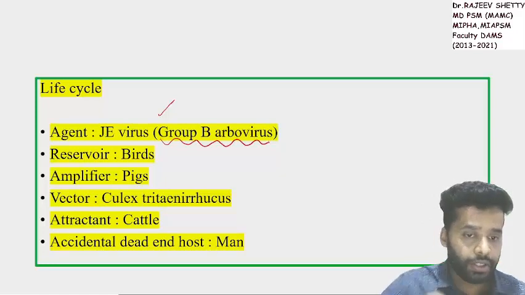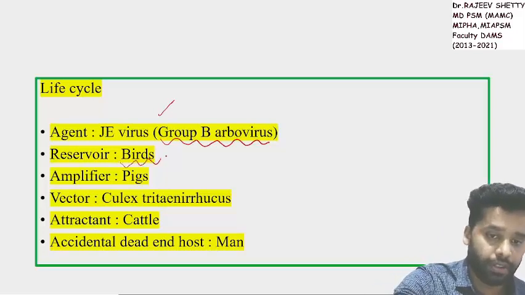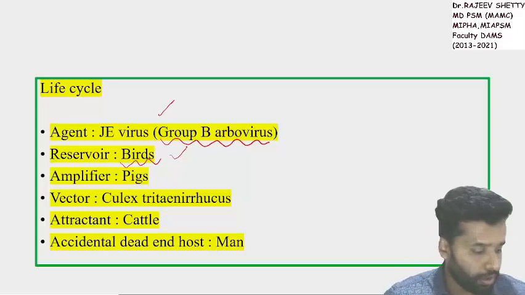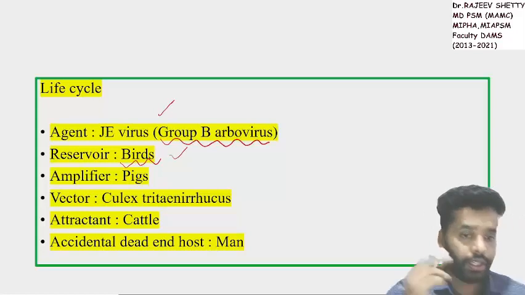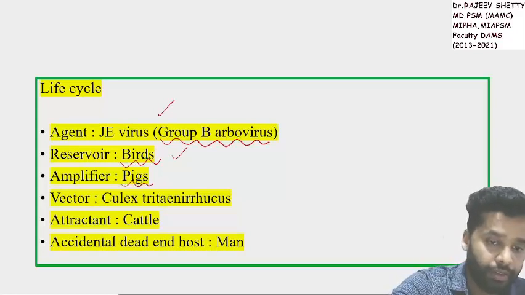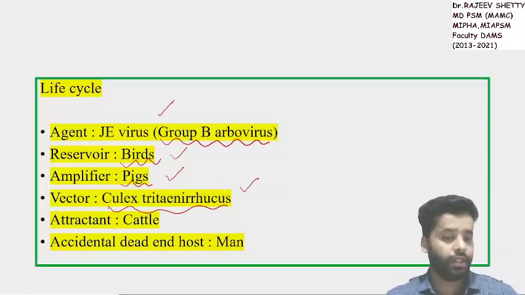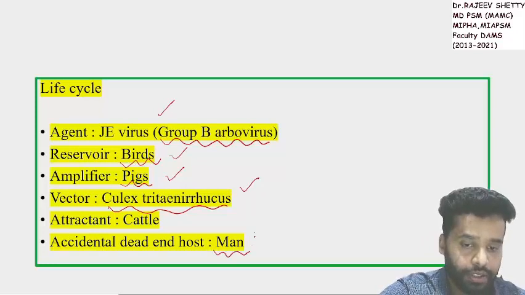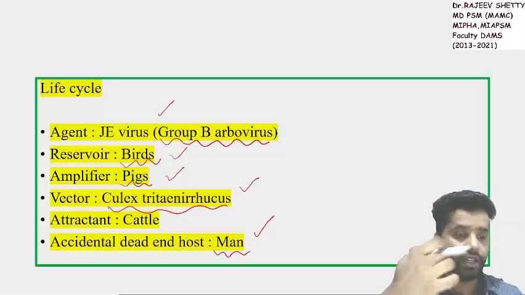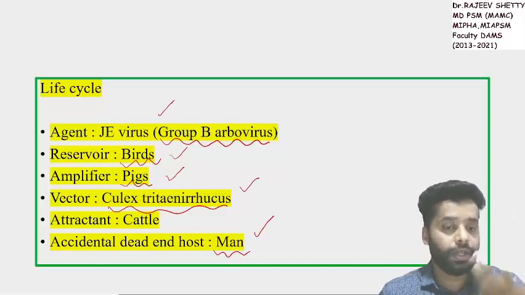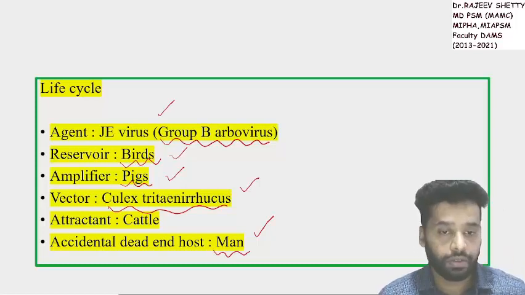Yes, you can take it as one more option if it is given. You can take birds as the reservoir. That is also what I have mentioned. What is bird for JE? Reservoir. What is pig? Amplifier. What is vector? Culex. And what is man? Accidental dead end host. So if there was one more option, bird as reservoir, you can take it. Everything is given, so there was nothing difficult in this question.